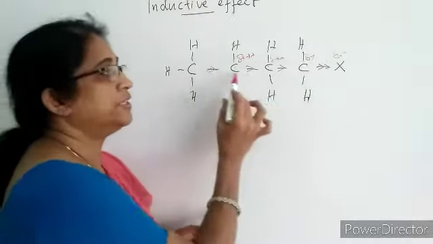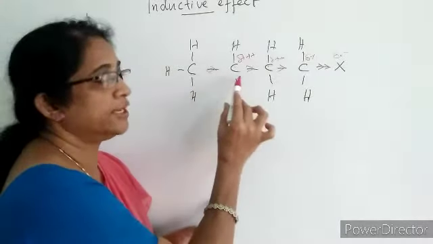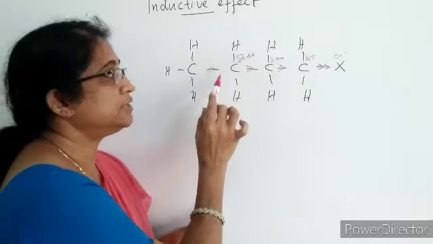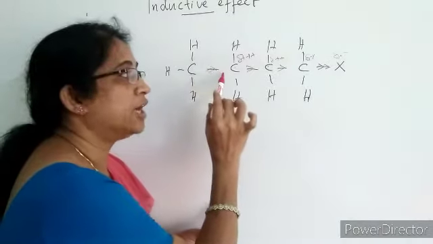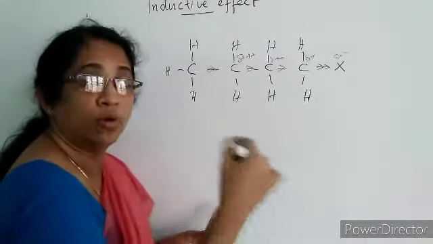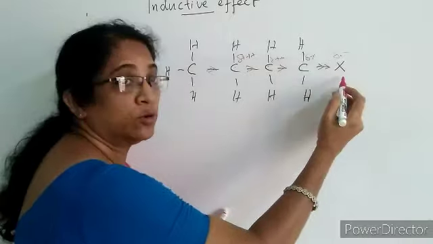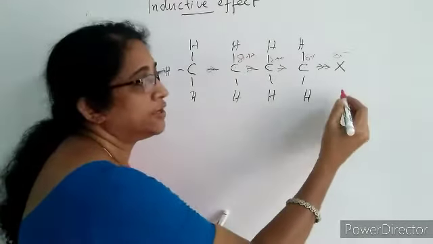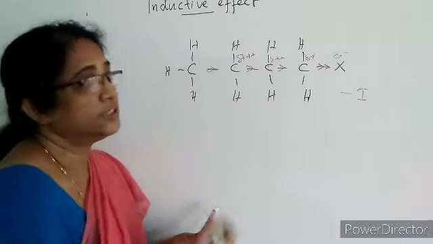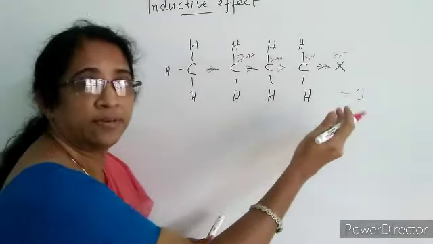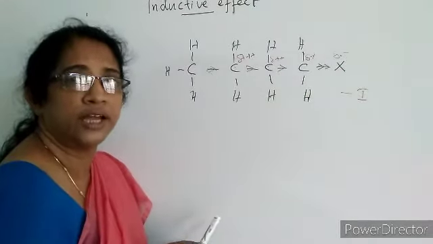An inductive effect is a permanent effect in which the transfer of sigma electrons takes place through the saturated carbon chain towards the more electronegative atom or group of atoms, and this effect is called the minus I effect. Minus I meaning the atom or group of atoms X is more electronegative than carbon.